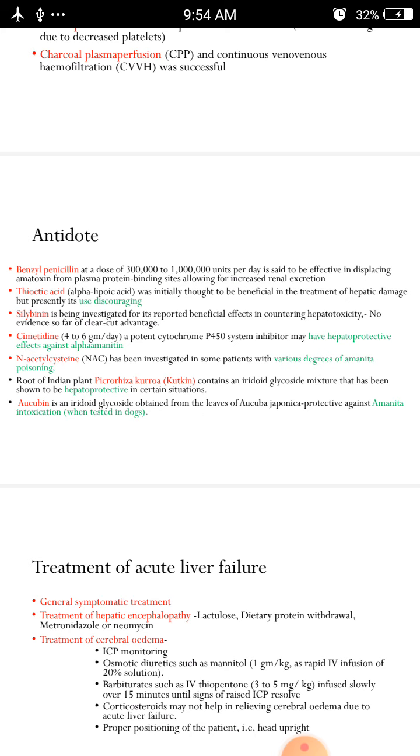And the root of an Indian plant, Picrorhiza kurroa, which we call kutkin, contains an iridoid glycoside mixture that has been shown to be hepatoprotective in certain situations, and that also can be ingested for protecting our liver. And Ocibin is an iridoid glycoside obtained from the leaves of Cuba japonica. It is also protective against amanita intoxication. When tested in dogs, it is highly useful, and 50% of the patients also recovered by using this iridoid glycoside.